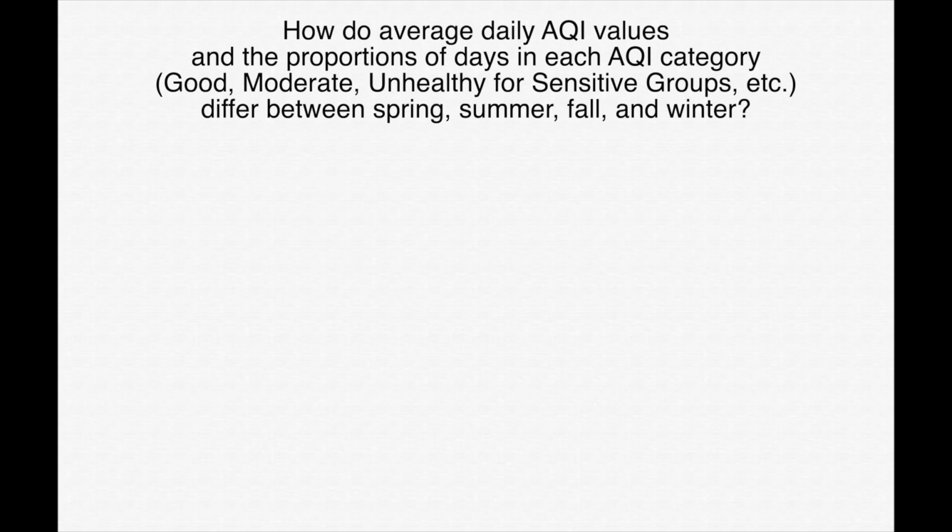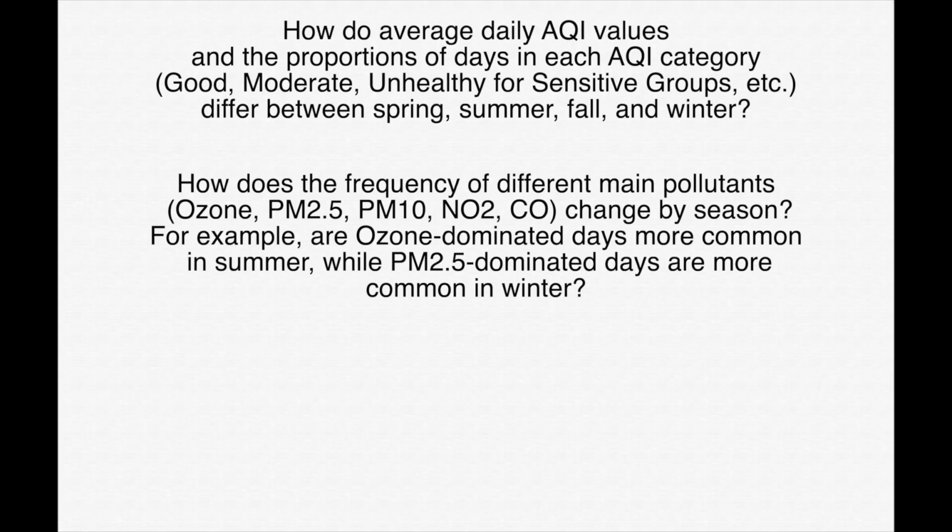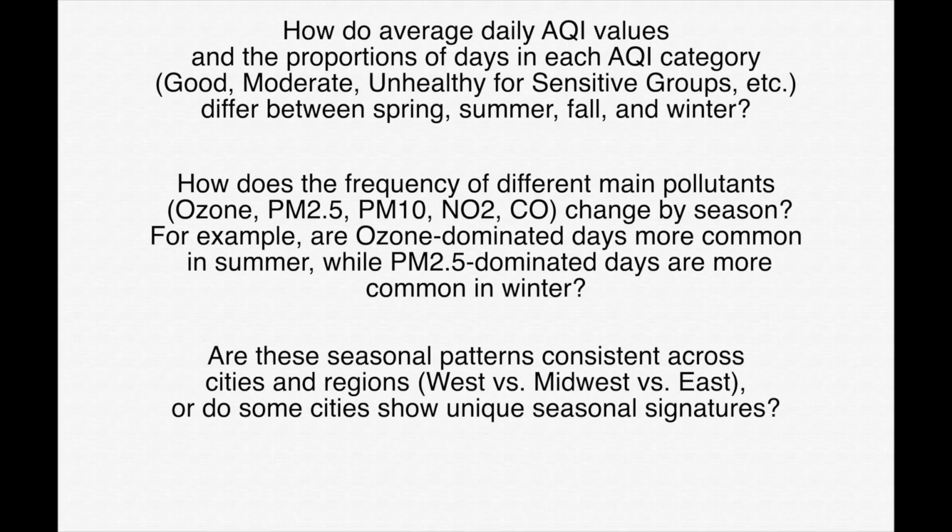How do average daily AQI values and the proportions of days in each AQI category differ between spring, summer, fall, and winter? How does the frequency of different main pollutants change by season? For example, are ozone-dominated days more common in summer, while PM2.5 dominated days more common in winter? Are these seasonal patterns consistent across cities and regions, or do some cities show unique seasonal signatures?